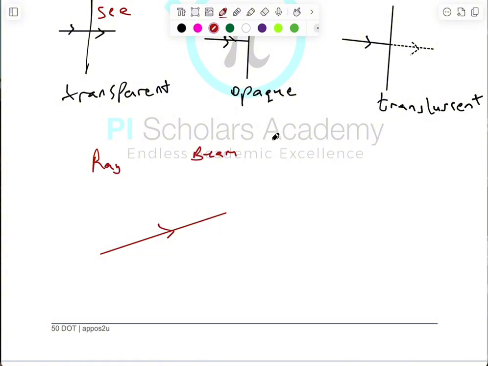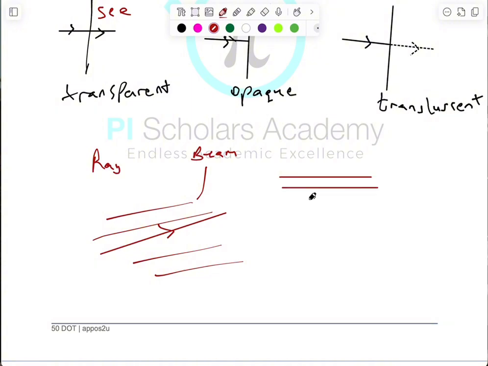And the collection of these is what we call beam. So when you have more than one, you have several of these, one, two, three, four, five, and many more like that, then you call it beam. The collection of rays of light is called beam. And so we have what we call convergent beam, we have divergent beam, and we have parallel beam as well. So if they are like this, then you have what we call parallel beam.